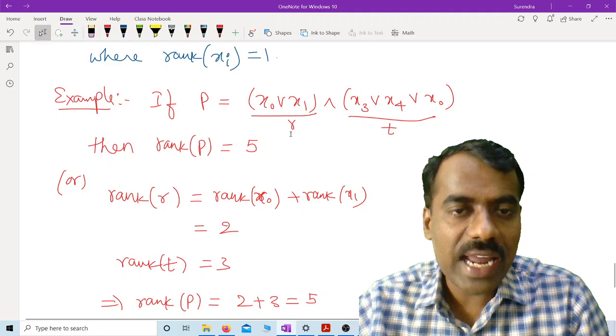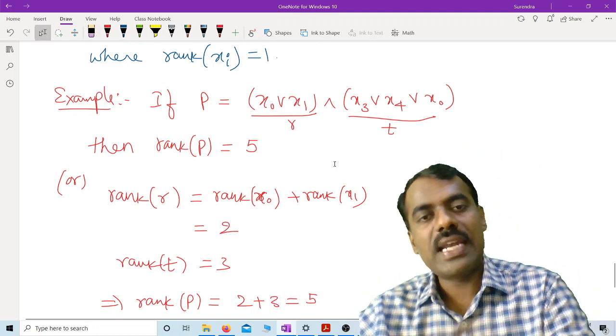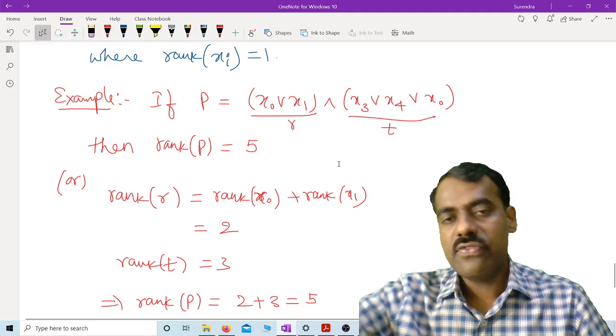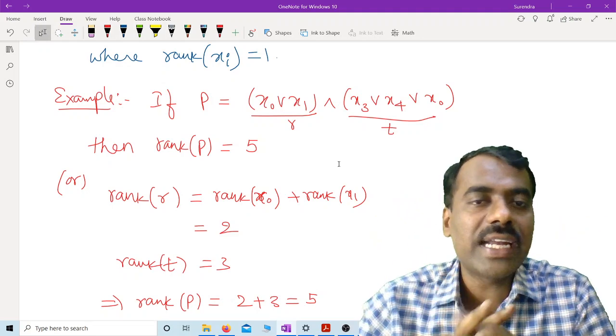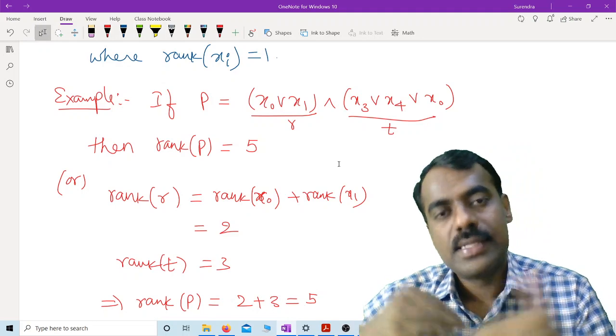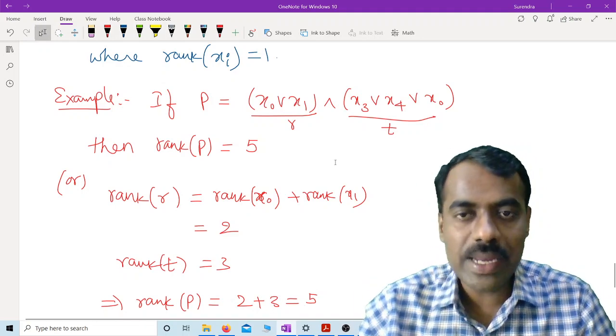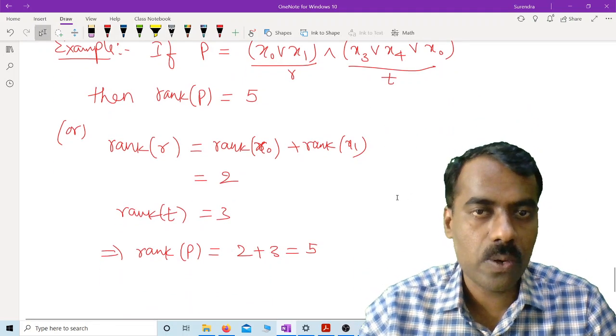So you can find rank in any way, but one can understand it as how many variables, not different variables, how many variables are involved in that polynomial. No matter, the same variable can be repeated many times, we have to count it that many times. Is this clear?